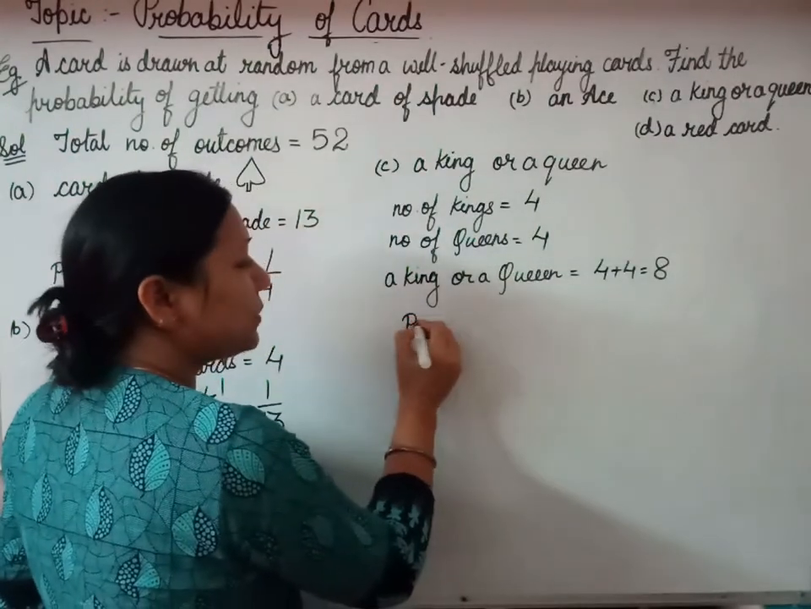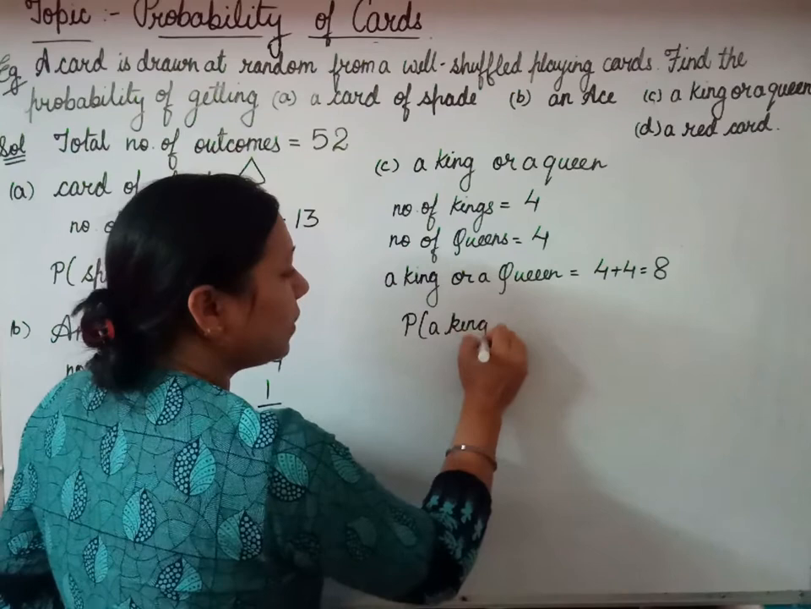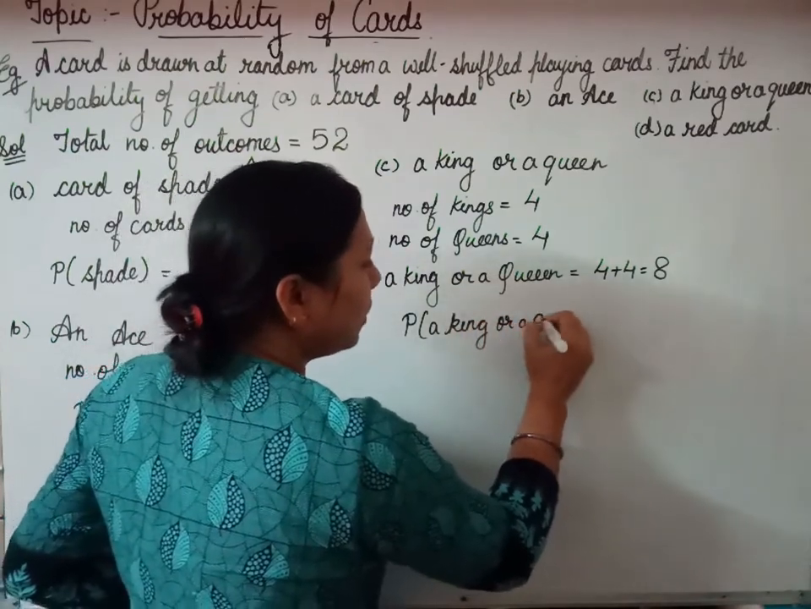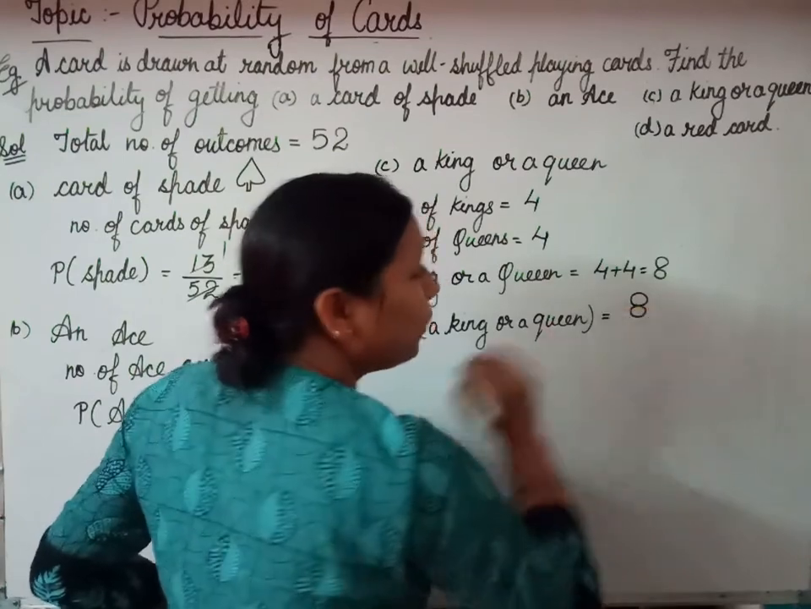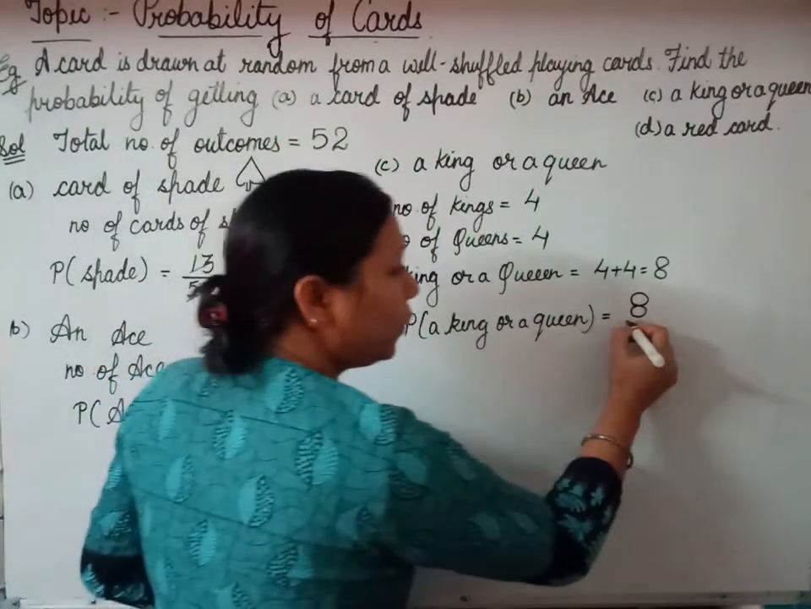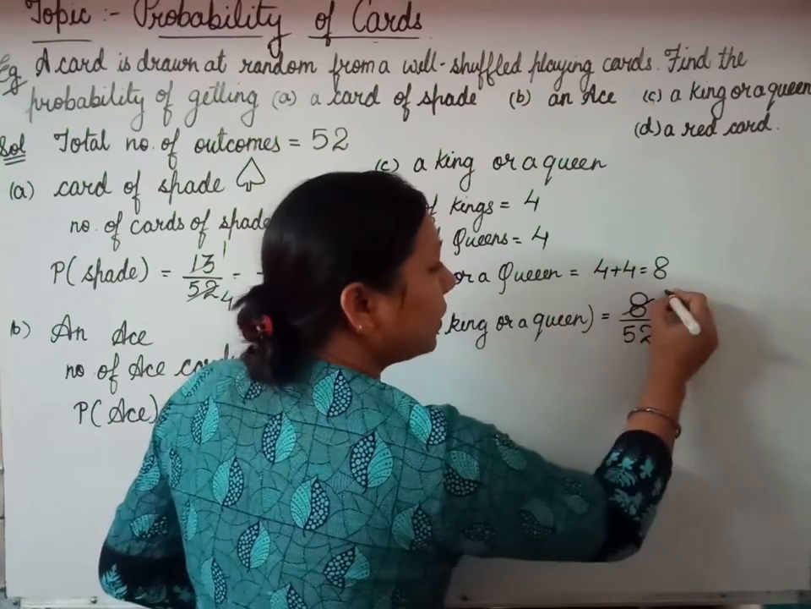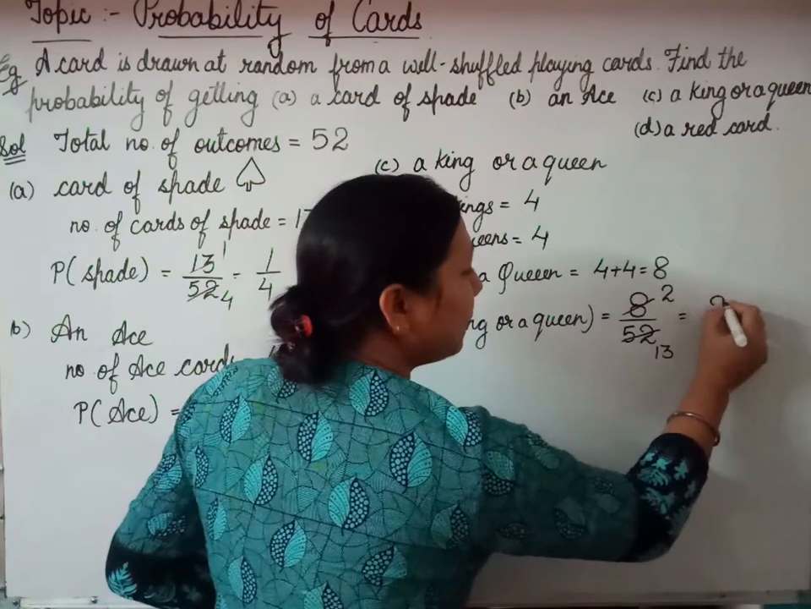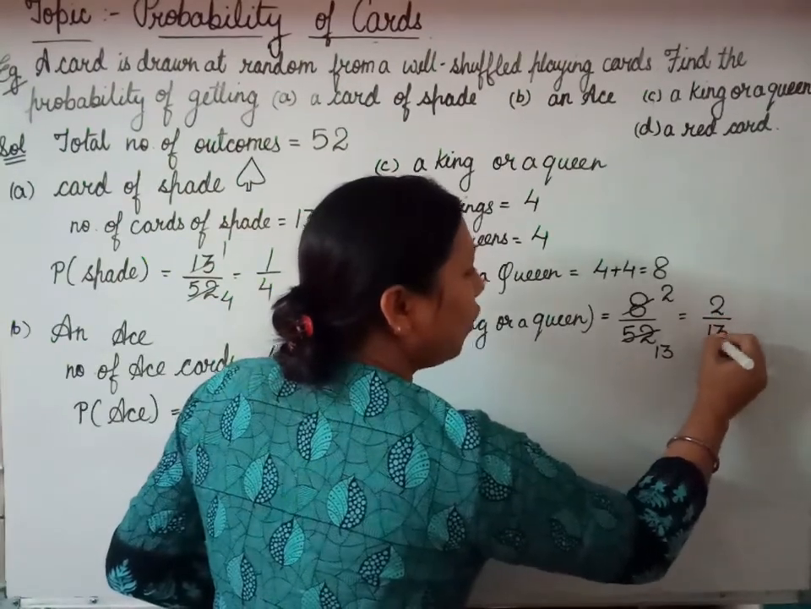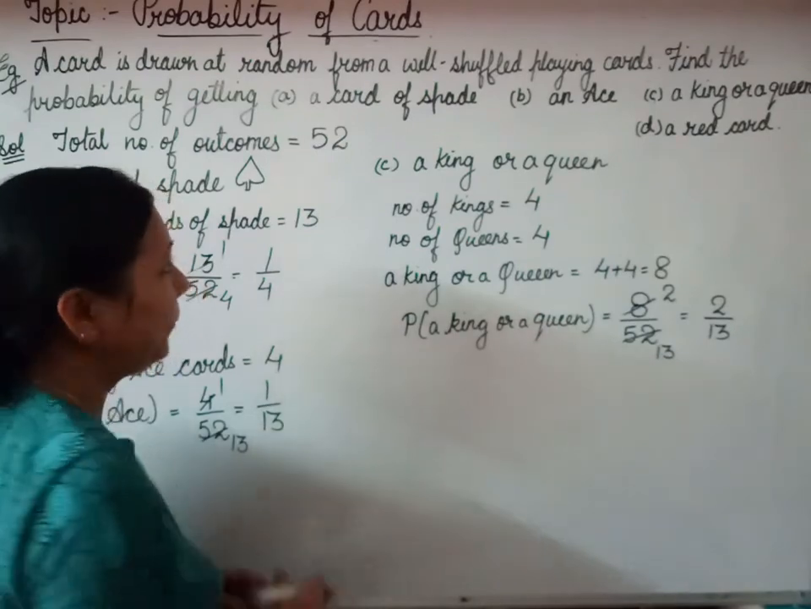So let us find its probability now. The probability of a king or a queen is favorable outcome 8, total number of outcomes 52. Simplifying here, 4 twos are 8 and 4 thirteens are 52. So the probability of getting a king or a queen is 2 upon 13.